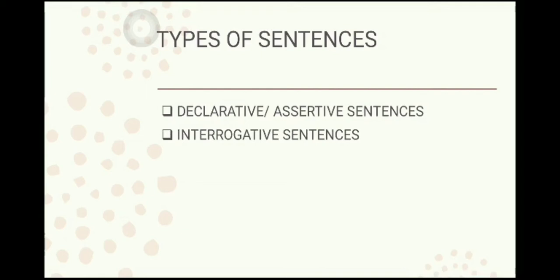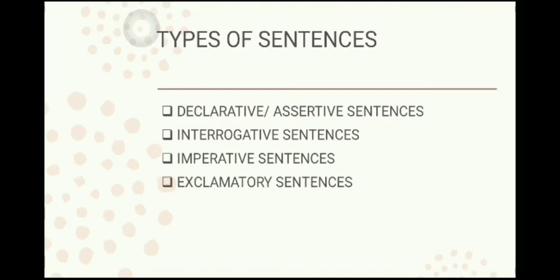These types of sentences are questions that you ask. Next, imperative sentences. As I already told you, imperative sentences are the ones wherein you are giving a command, an order, or a suggestion, or an advice, or making a request. And the last one is exclamatory sentences. These sentences are sudden or strong emotions or feelings that you are expressing. Let us understand all these types of sentences in detail.